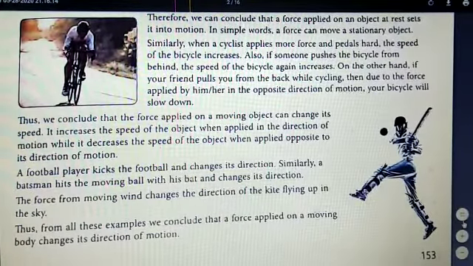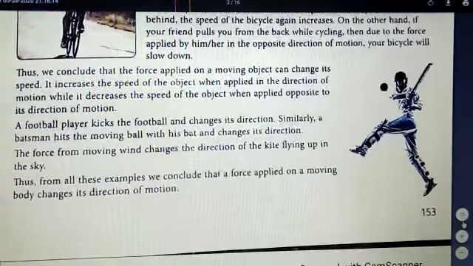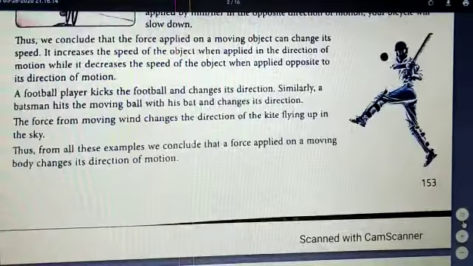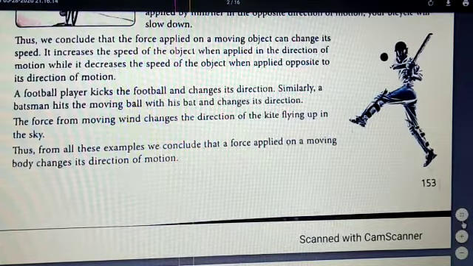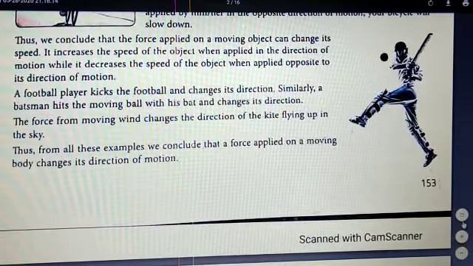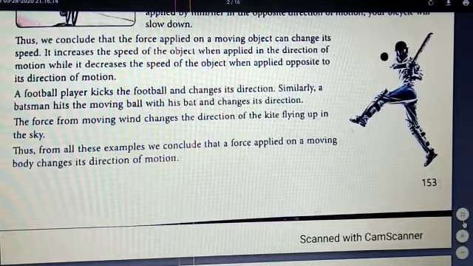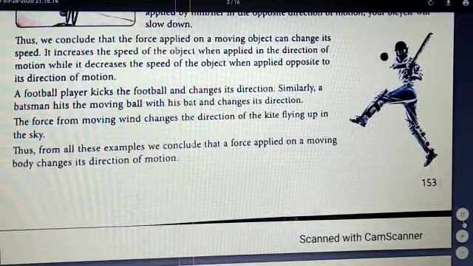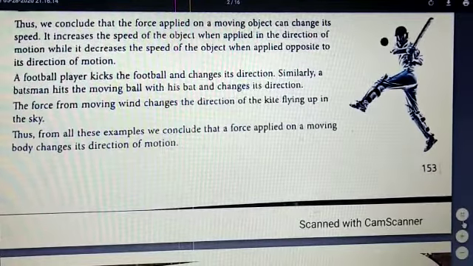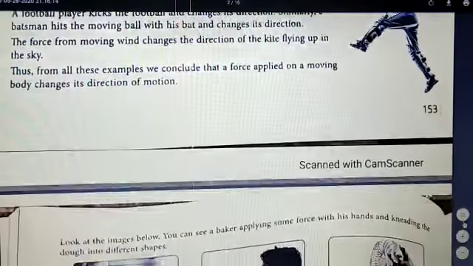Now, when a cyclist applies more force and pedals hard, the speed increases. So these are few examples which are given here. So the force applied on a moving object can change its speed. Either it increases the speed, for example, when you are kicking the football, or if you stop the ball, then the speed is decreased. So either it increases the speed of the object or it decreases the speed of the object. The force from moving wind changes the direction of the kite which flies in the sky. So all these are examples of effects of force.